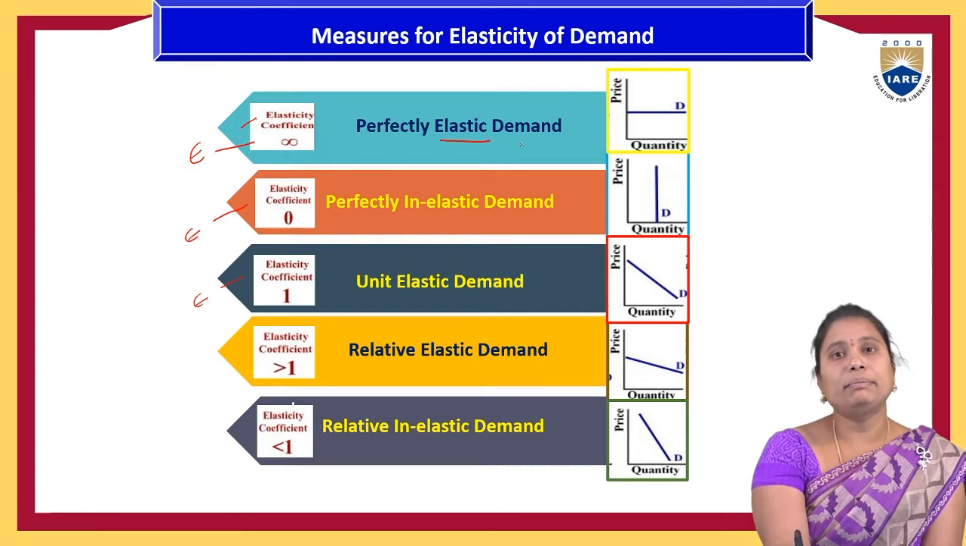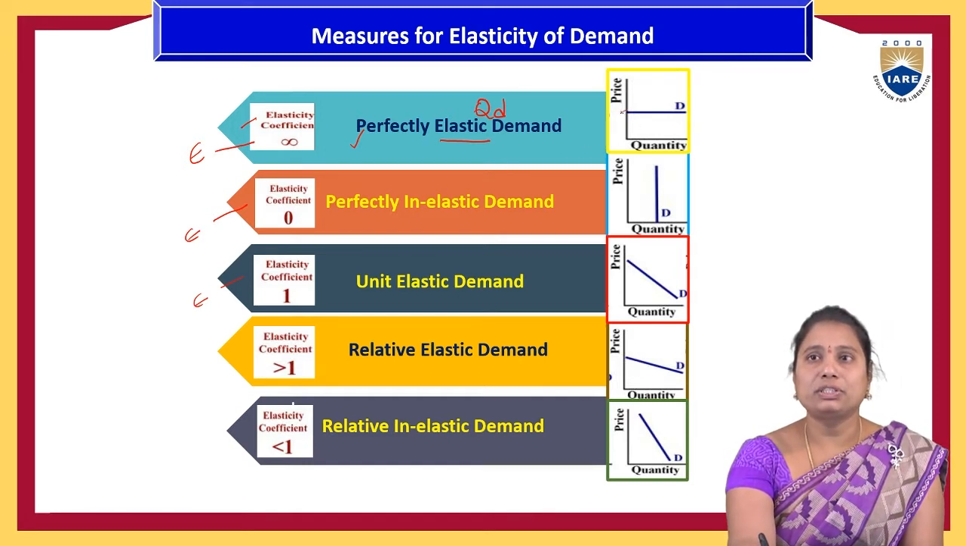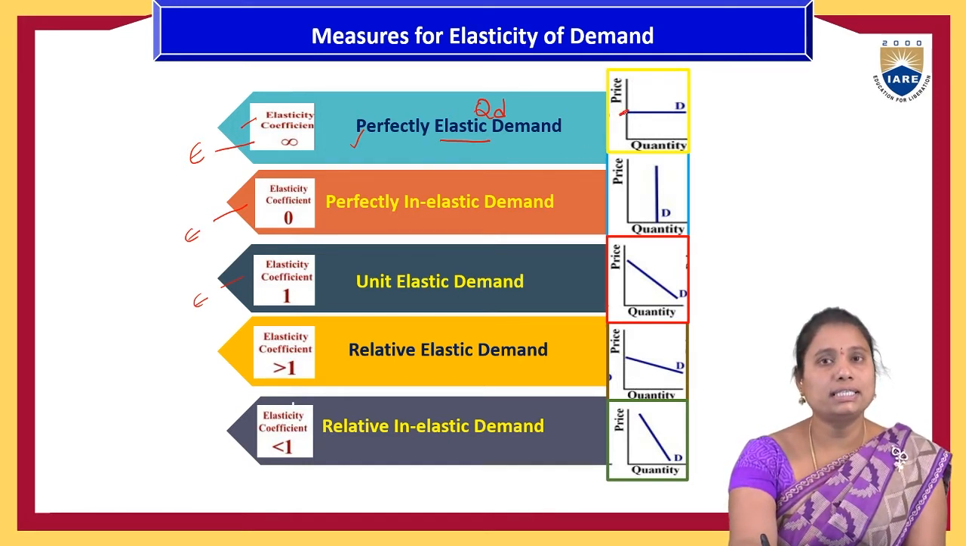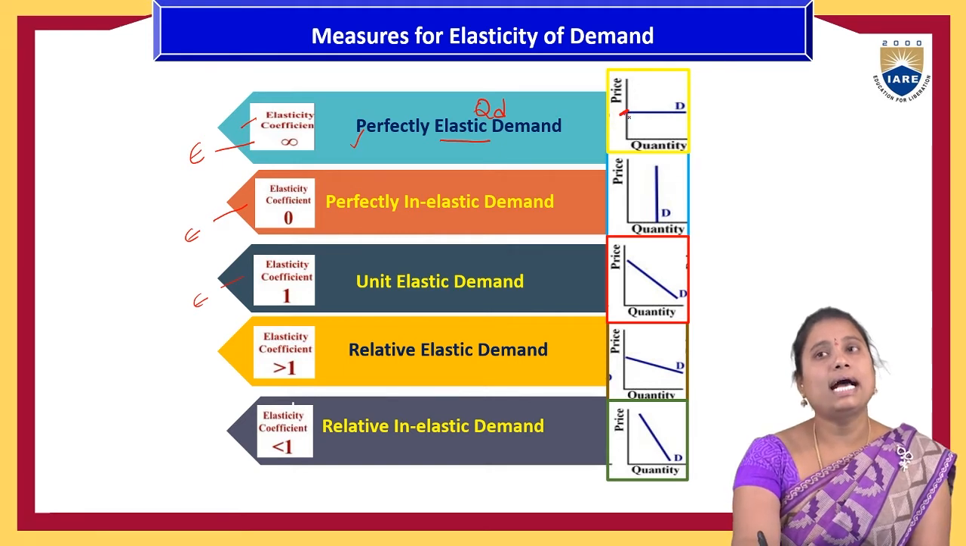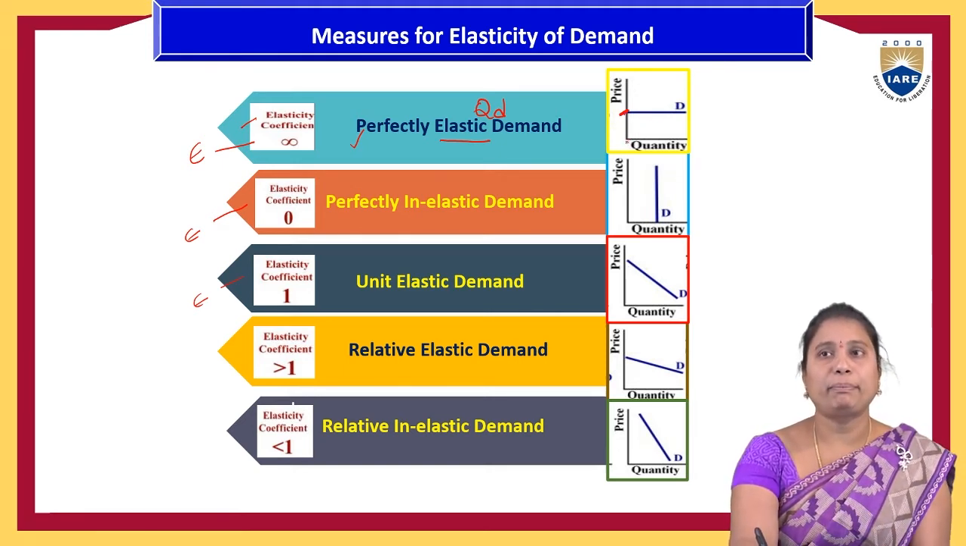Okay, so perfectly elastic demand means there is a drastic change in the quantity demanded of a product, which means a small change in the determinant factor will have more impact on the quantity demanded of a product.